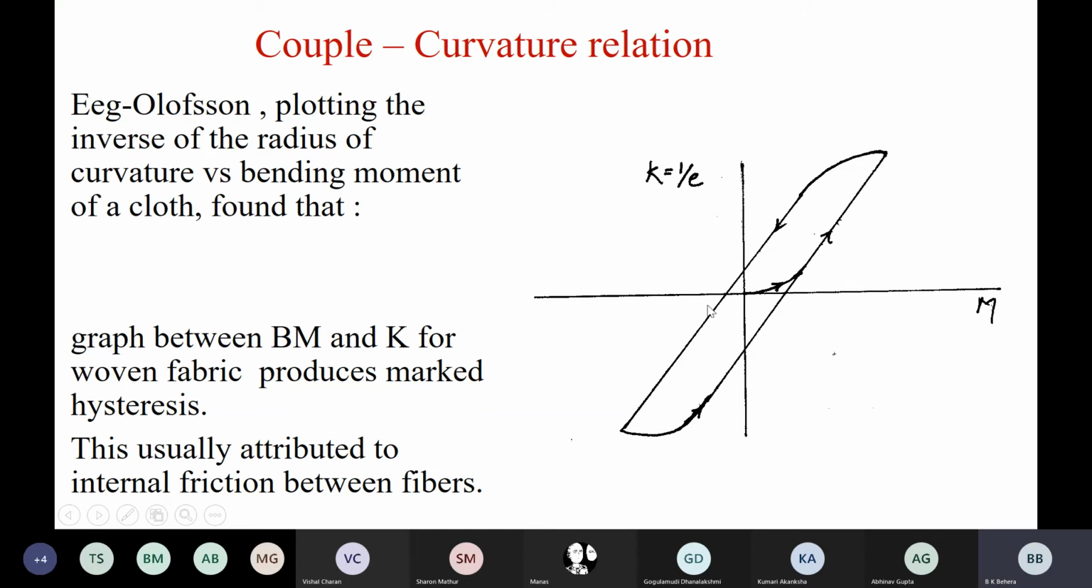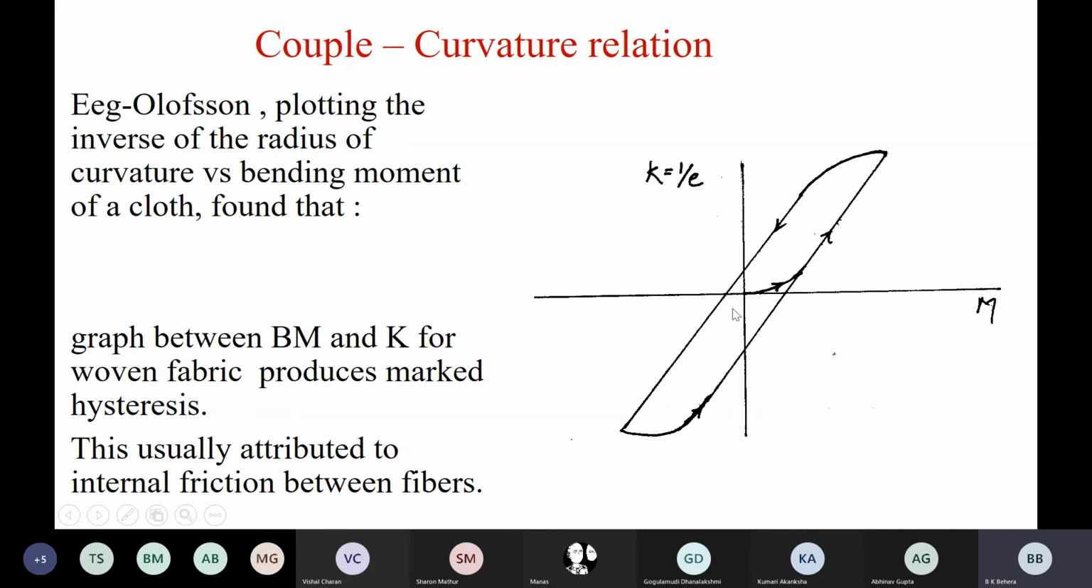You take any woven fabric, when you go for bending and unbending, plotting the curve between couple and curvature, you will find a marked hysteresis. And this hysteresis, the distance from here to here, how much energy is lost, depends on the degree of setting of the fabric. Remember, I already explained what is degree of setting. If you take a plain woven fabric straight away from the loom after weaving, this hysteresis will be very, very large. The distance from this point to this point will be very, very large.